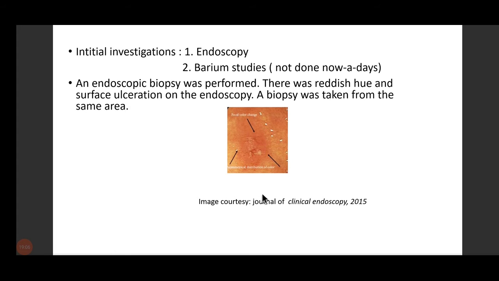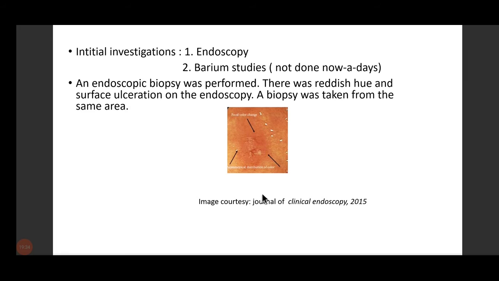So after going through all the history, after clearing out all the differentials, after giving out all the first line investigations, now we proceed to the invasive investigations. What are the invasive investigations? We go for endoscopy. Endoscopy is a very important investigation. Barium studies we used to go through, but nowadays it is not done so much.